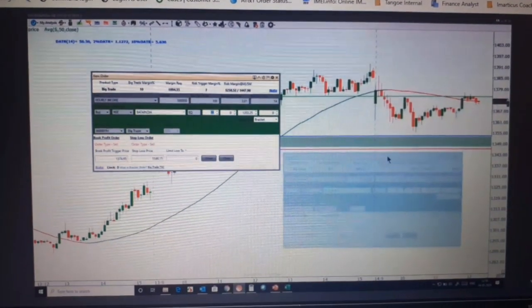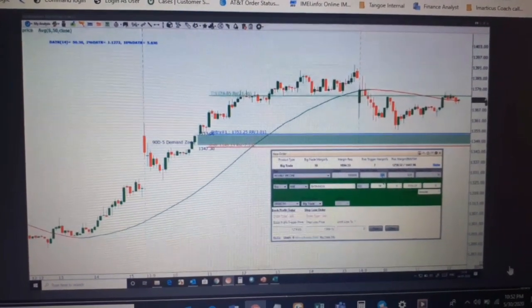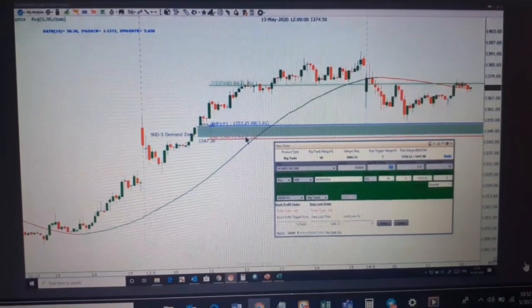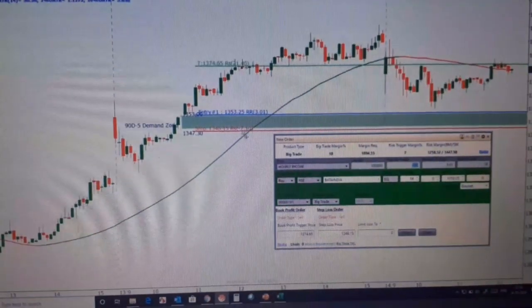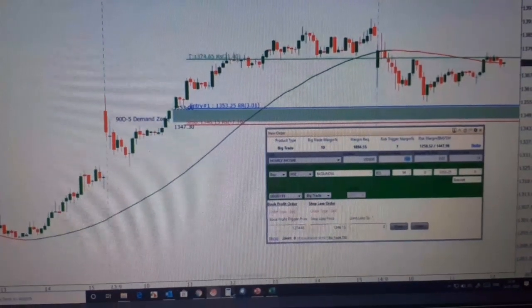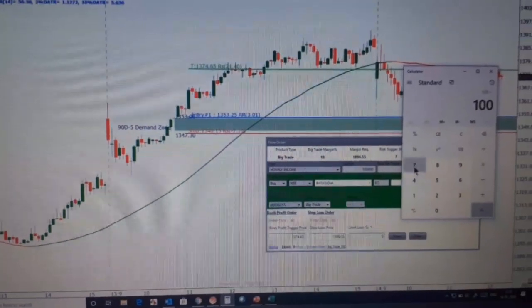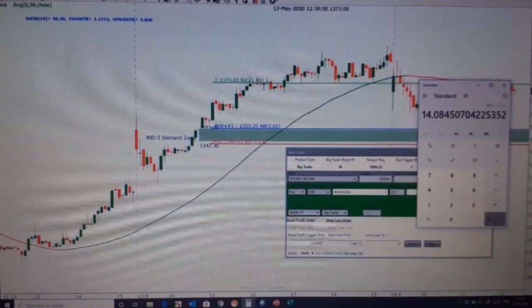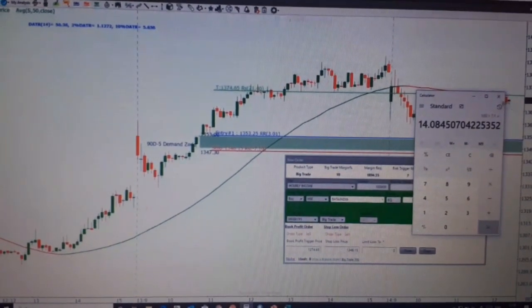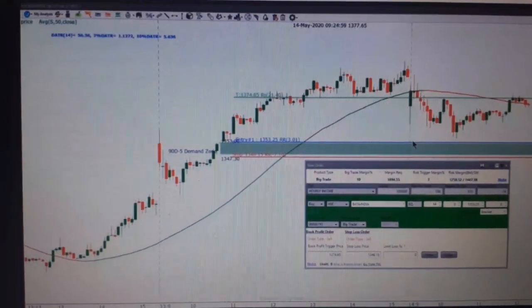What is the risk involved over here? In this trade, risk per trade is 100, right? Risk per trade is 100. And what is the stop loss over here? What is stop loss over here? 7 rupees 10 paise. So 100 divided by 7.1, which is equal to 40. So what do you want to know then?